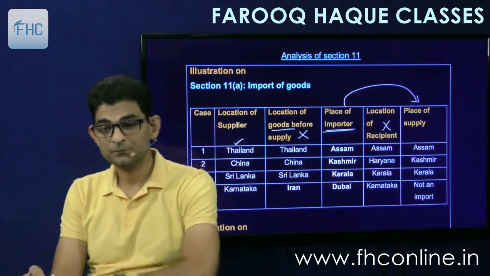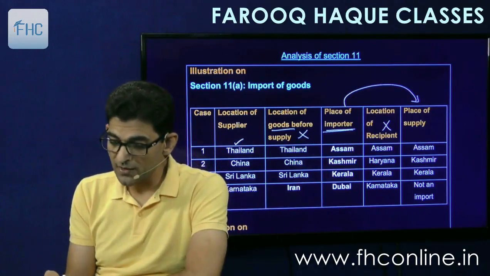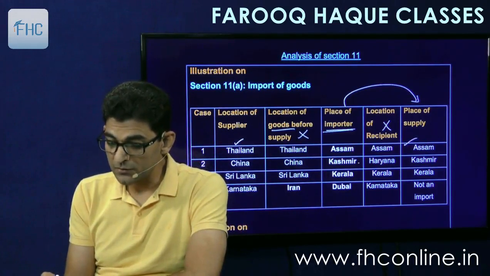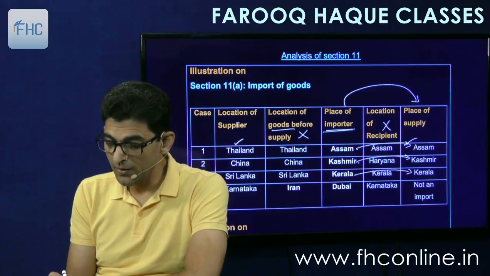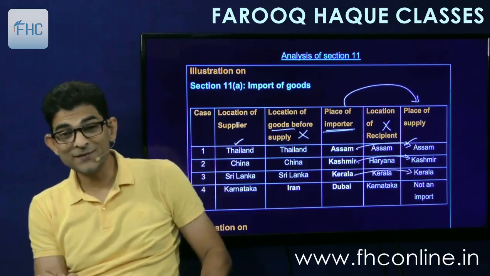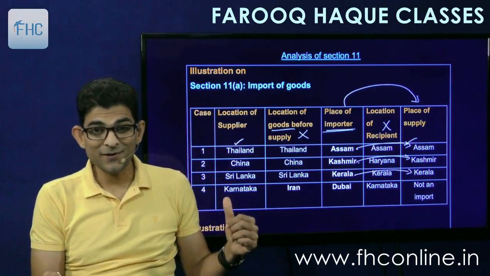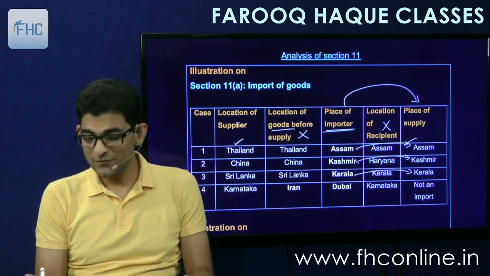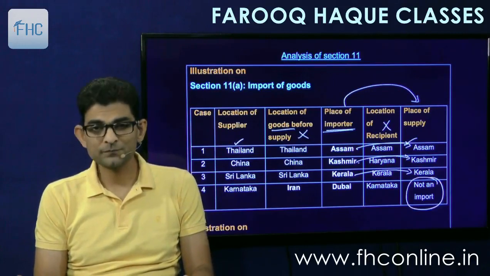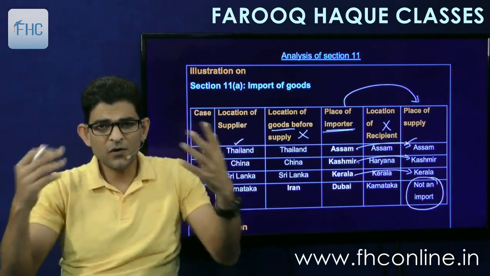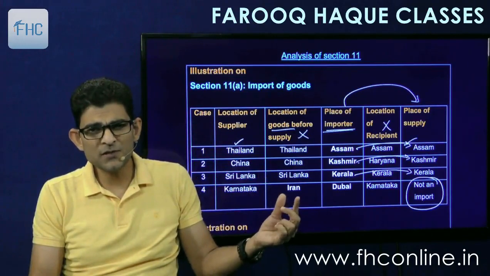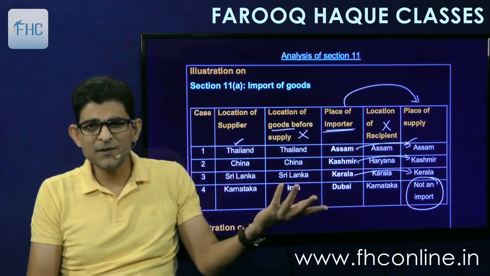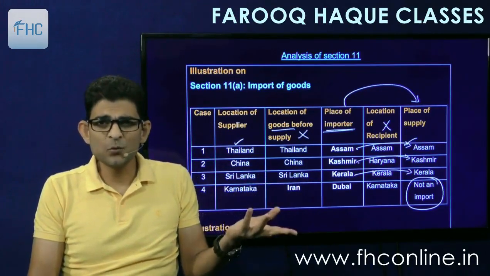Where is the importer? If the importer is in Assam, then supply will be in Assam. Kashmir, then Kashmir. Kerala, then Kerala. Dubai, this is export. Karnataka to Dubai, this is export. So in case of export, it will be outside India. Here it is written not an import. In this case it is not even an export because the goods are lying in Iran and they are going to Dubai. So if the goods are not coming to India, there is no question of import.